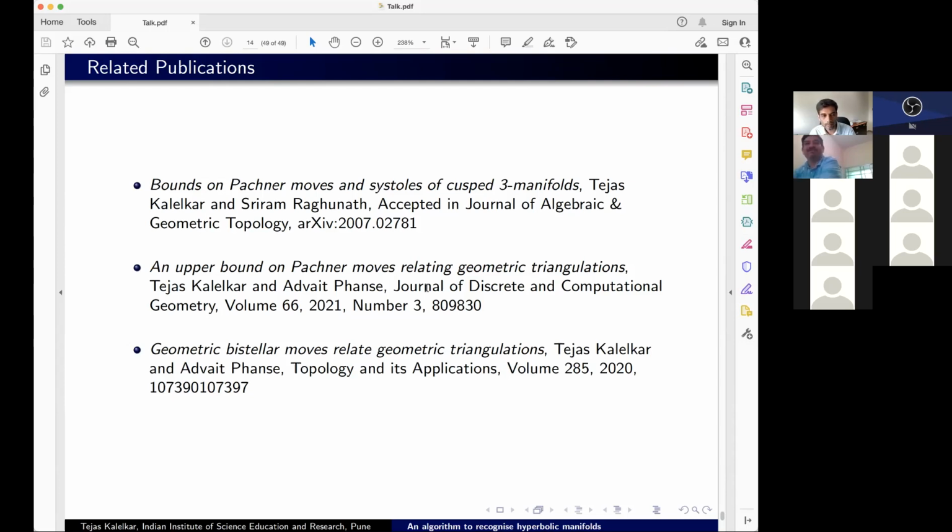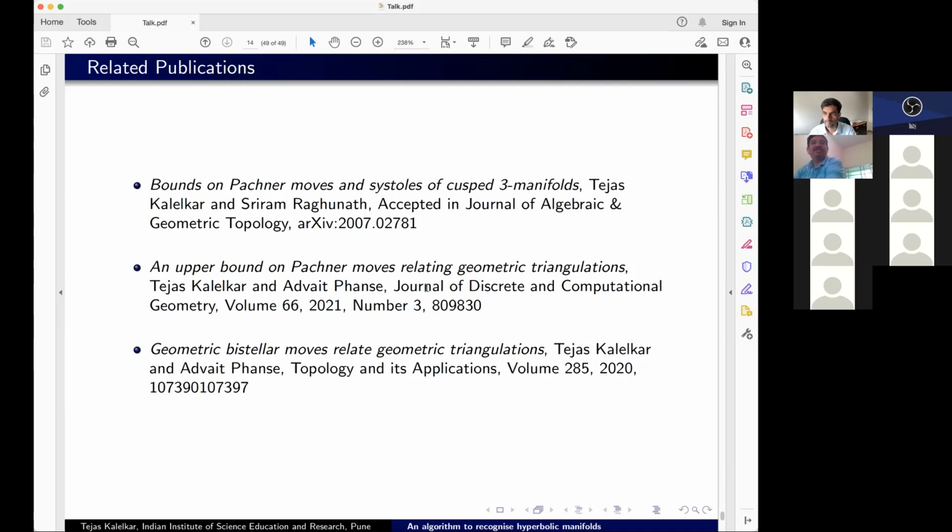The first paper written over here, with systoles, also gives a lower bound on the systole length. We of course use just Margulis's lemma, but there are other ways. There's a paper by Joe Scull, which is up on the arXiv. He's a student of Lackenby, and he gets a lower bound on the systole length only in terms of the number of simplices. But there he's working with geometric ideal triangulations. I would not be surprised, in the hyperbolic situation, as you're saying, if just with an upper bound you might get a lower bound on injectivity radius. Perhaps it's true. Yeah, thanks.